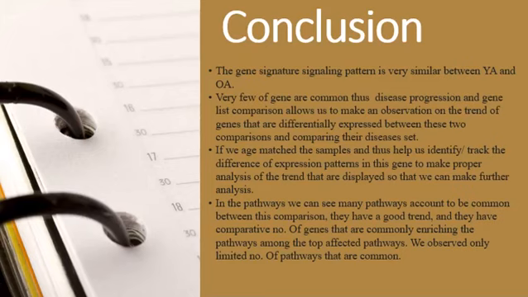We have identified a network of genes that progress with this phenotype and are involved in physiological processes including neurotransmission, wound healing, neural development, cell cycle regulation, ubiquitin exchange, motor neurons, ion channels, metabolic and membrane potential. Age-matched samples help us identify and track the difference of expression pattern in these genes to make a proper analysis of the gene data displayed so that we can make further analysis.